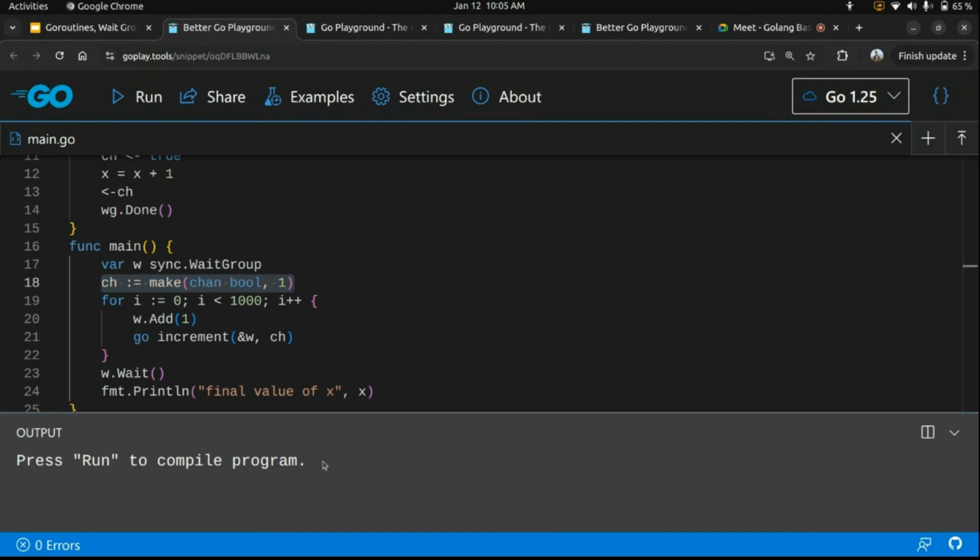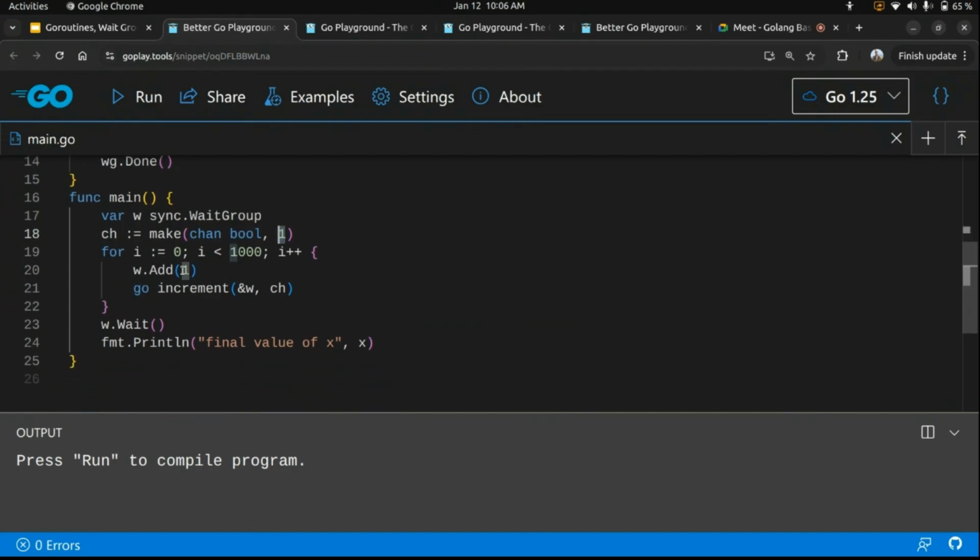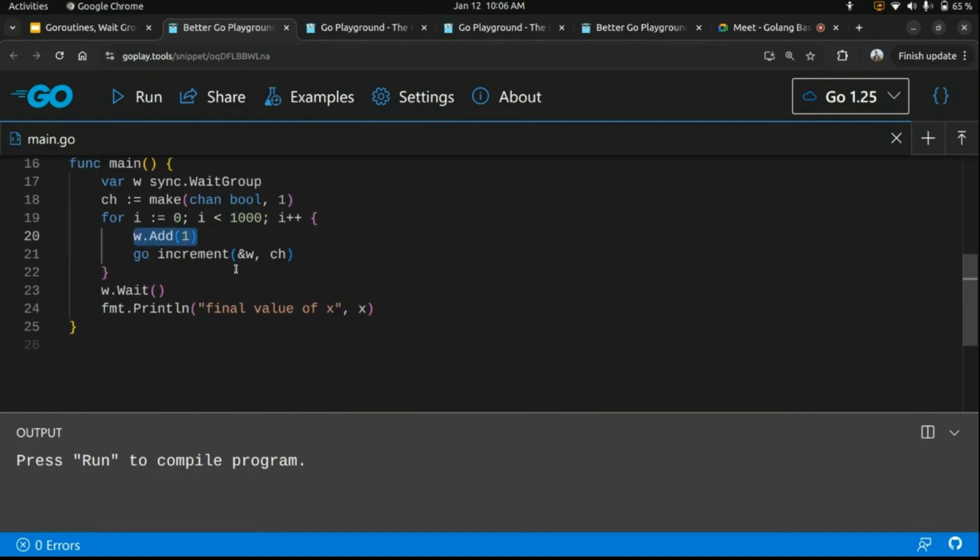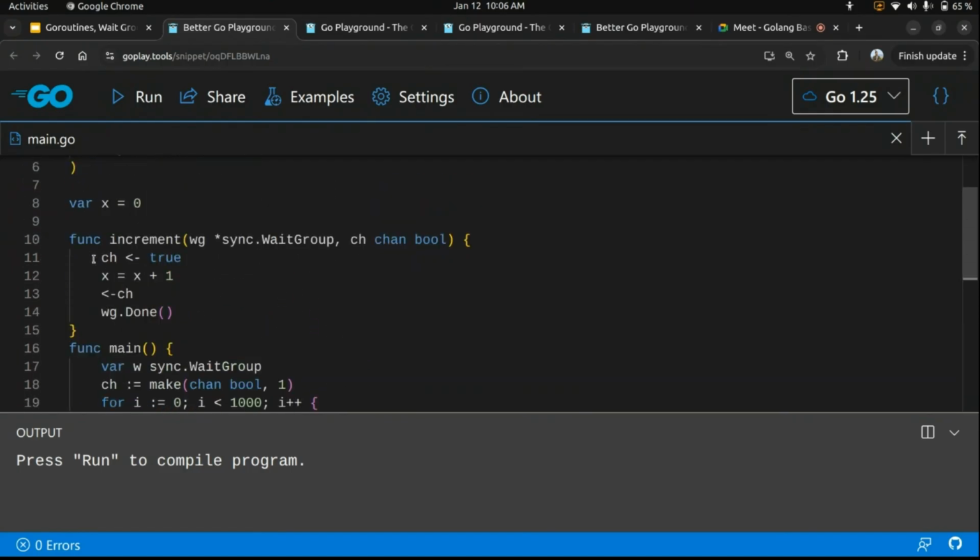So instead of sync and mutex, I'm just passing a channel here. If you observe at line number 18, the capacity of my channel is just one. Once I write any data to the channel, this will be a blocking call until the other goroutine tries to read a value from that channel. So I'm adding wait groups, and in a similar fashion, instead of sync and mutex, I'm passing the channel here and I'm writing a boolean value true to that channel.